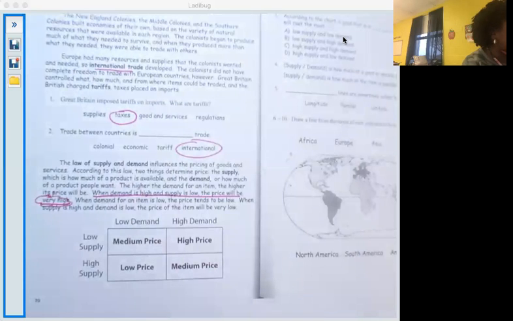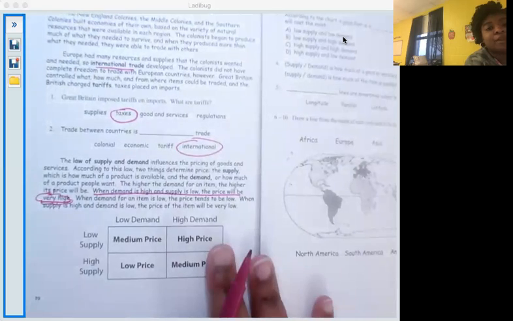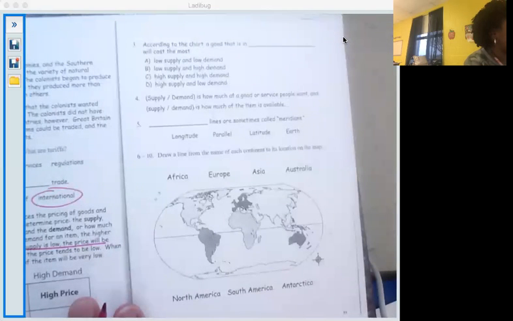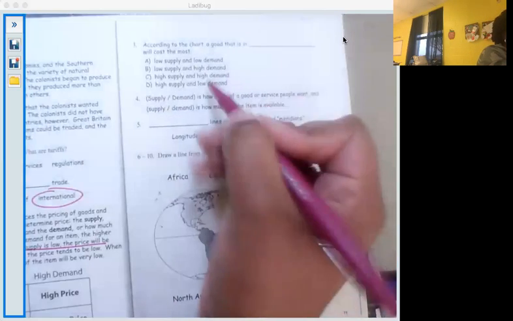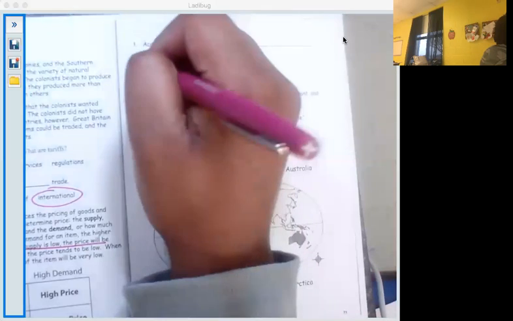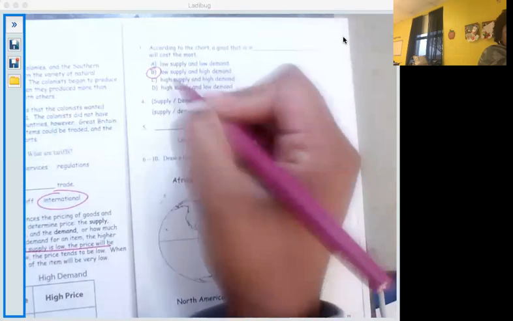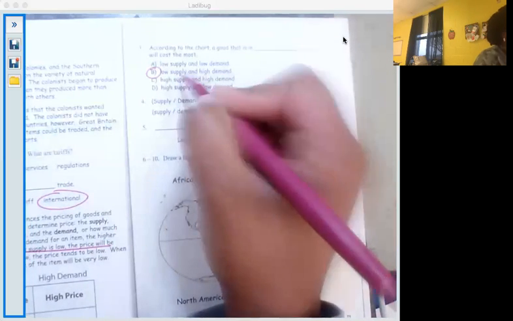When demand for an item is low, the price tends to be low. When supply is high and demand is low, the price of the item will be very low. Okay. So number three, according to the chart, a good that is in blank will cost the most. So something that's going to cost a lot of money is probably going to be in low supply and high demand. Everybody wants it. There's not a lot of it. Okay. Price is going to be high.